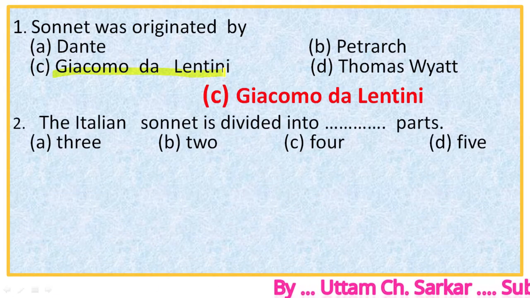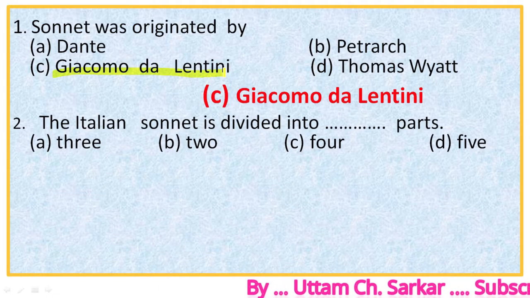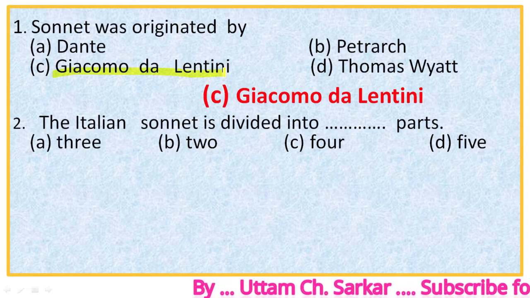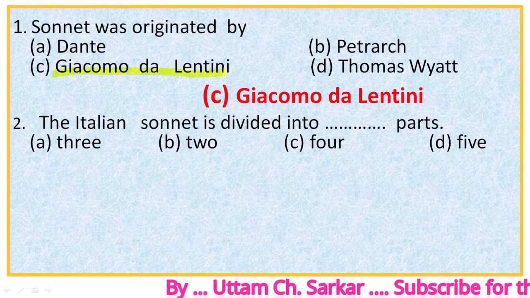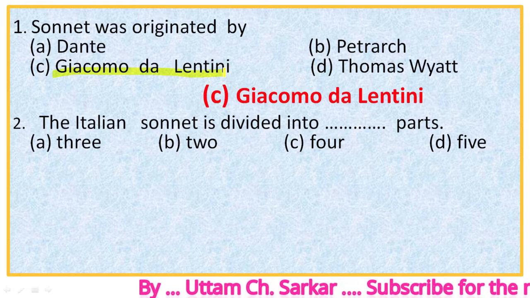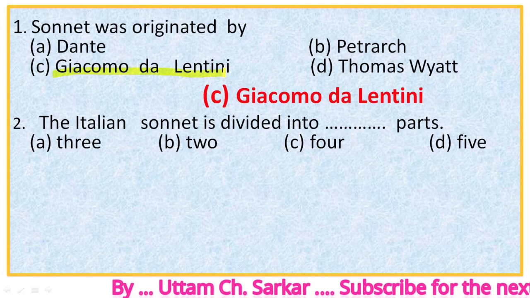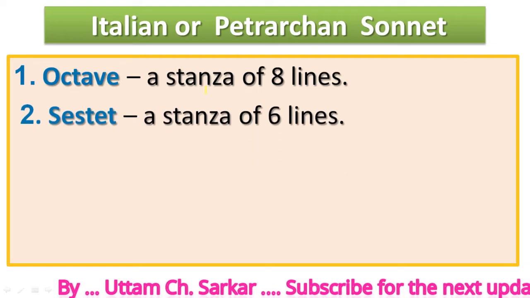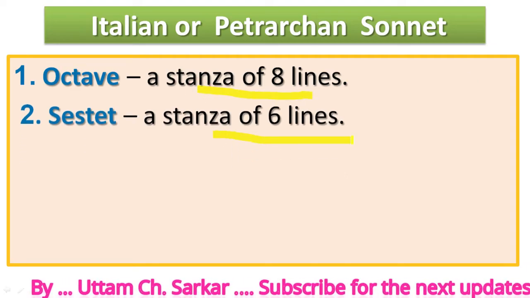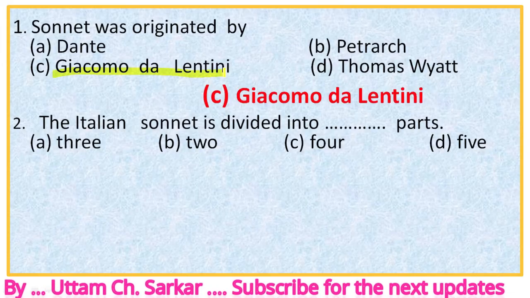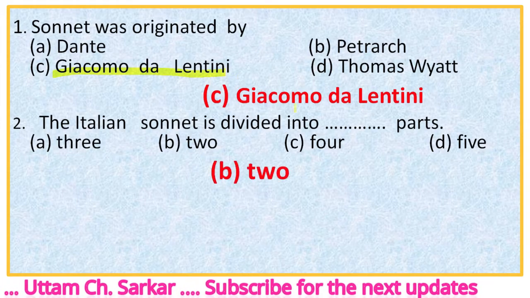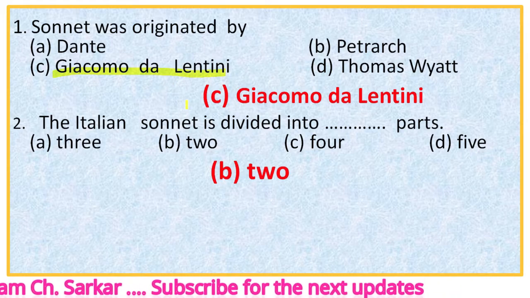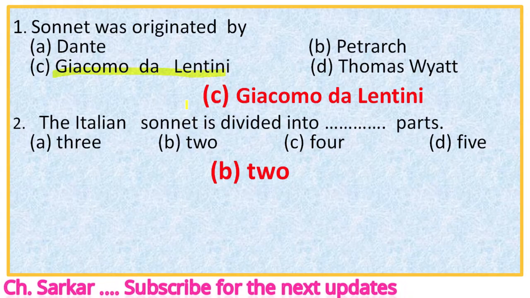Next, number 2. The Italian sonnet is divided into dash parts. We know that sonnet is a lyric poem of 14 lines written in iambic pentameter. An Italian sonnet falls into two parts, that is, the first 8 lines it is called octave and the remaining 6 lines it is called sestet. So the right option is obviously B, 2 parts, that is octave and sestet, 8 lines and 6 lines.